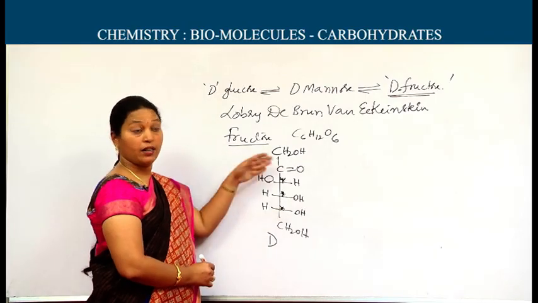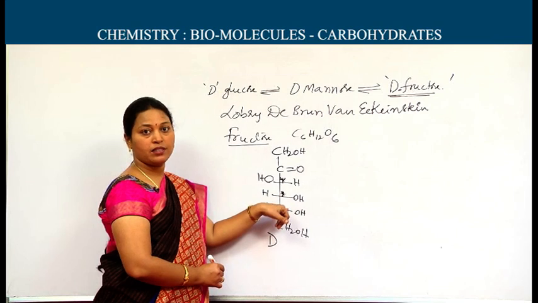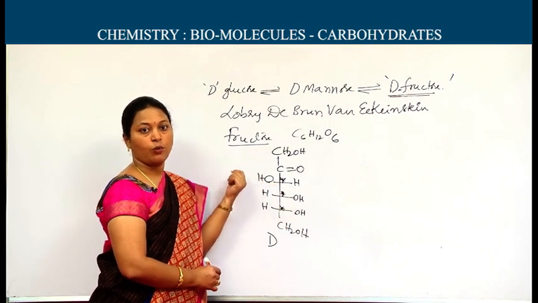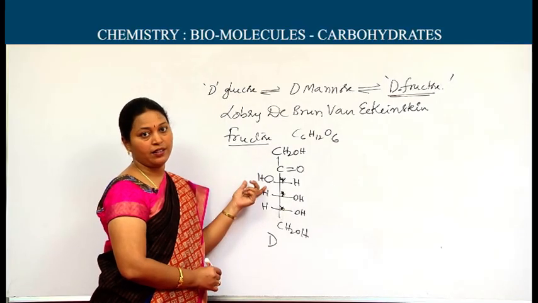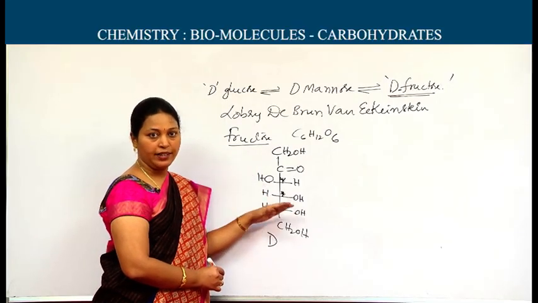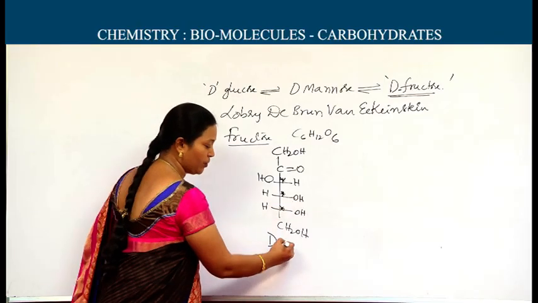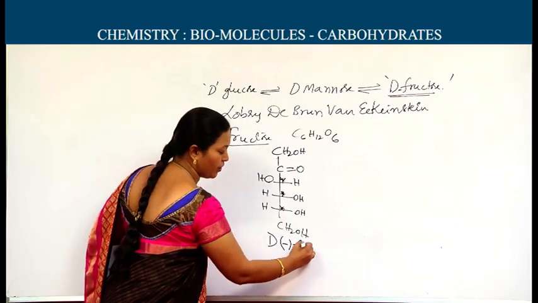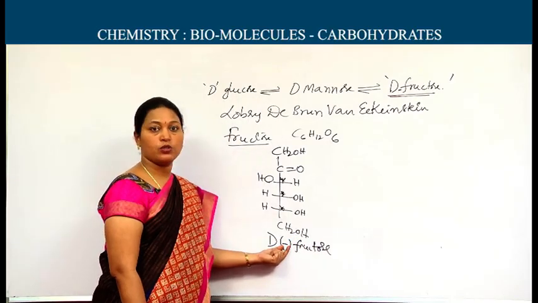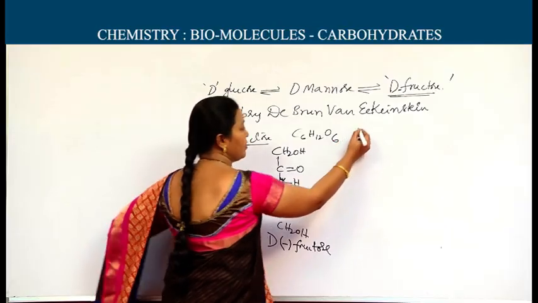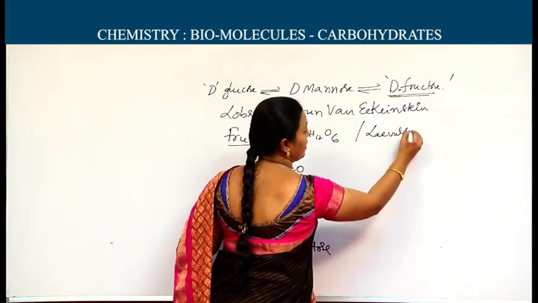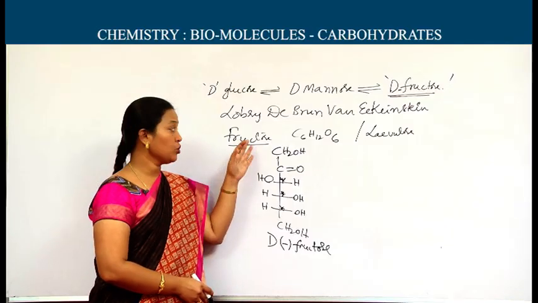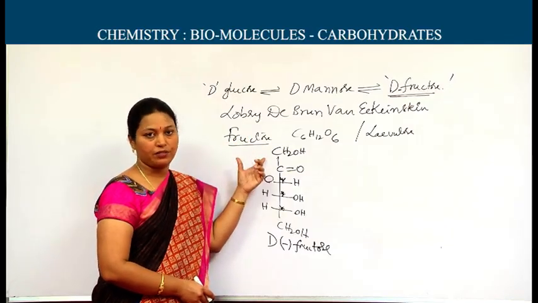And as it contains 3 asymmetric carbons, it shows optical rotation also. Fructose shows optical rotation towards left side. Whenever monochromatic light falls on it, it shows its rotation. Optical rotation can be directed towards left side. So, it is D minus fructose. Here minus means it is showing levo rotation. For this, its name is also levulose. Why levulose for the fructose? It shows its optical rotation towards left side.